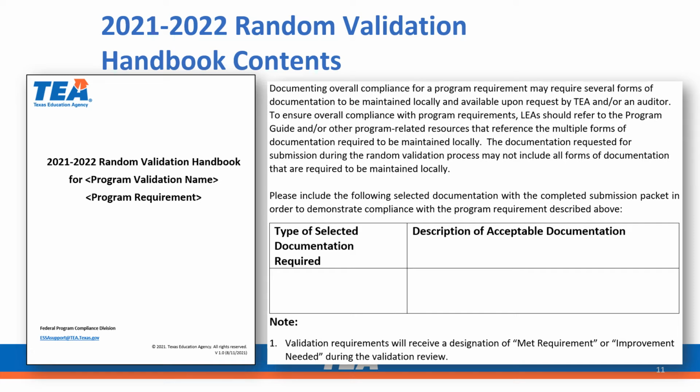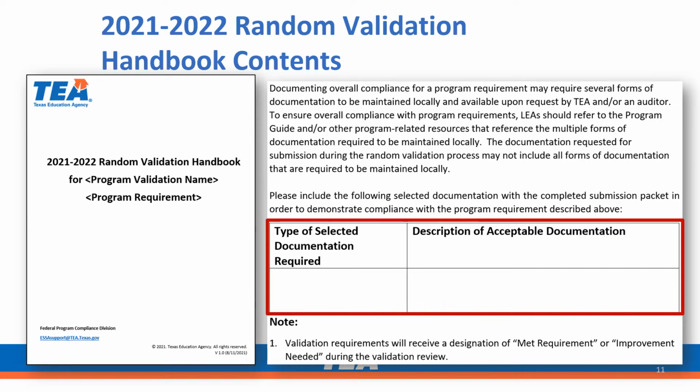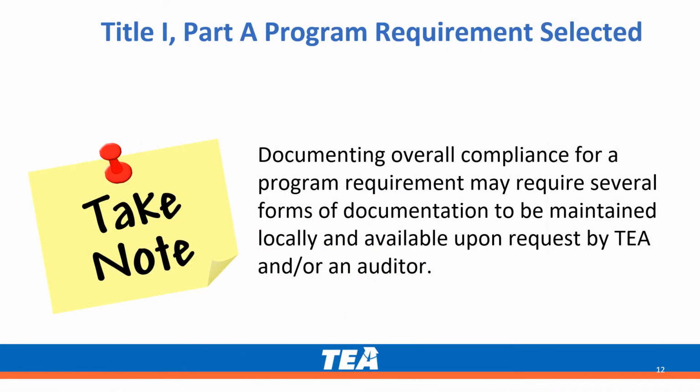The next section of the handbook includes very important information. It includes a table of the types of selected documentation that are required to be submitted, and it provides a more in-depth description of acceptable documentation. LEAs should refer to this section when compiling their documentation for submission. Keep in mind that documenting overall compliance for a program requirement may require several forms of documentation to be maintained locally and available upon request by TEA and/or an auditor.